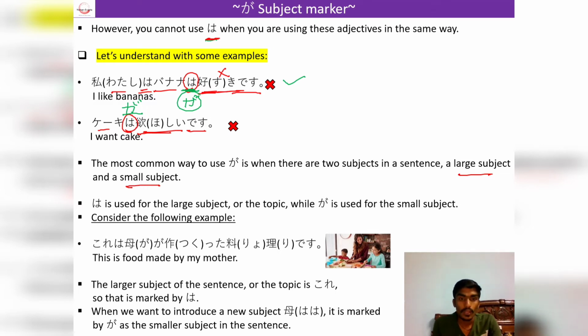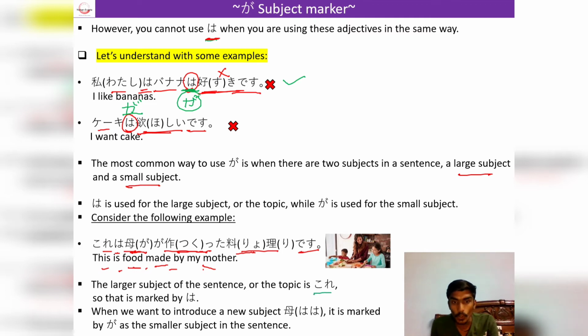For example, kore wa haha ga tsukutta ryouri desu. Haha is mother, tsukutta is made, and ryouri is food or dish. So here it is saying this is food made by my mother. In this sentence you can see there are two subjects.